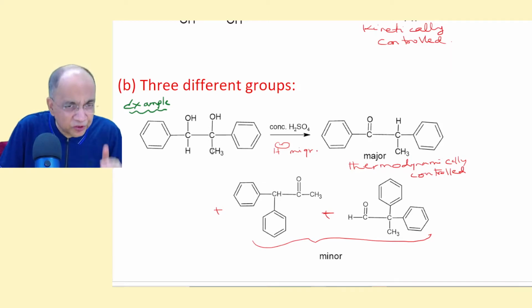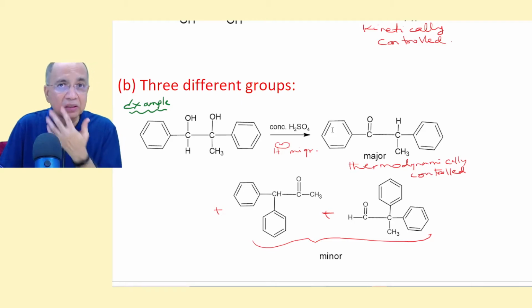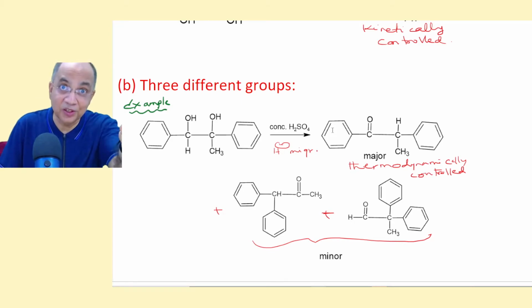Coming to the first step, where the carbocation is most stable, undoubtedly here. This is 3 degree, this is 2 degree. So the carbocation will be formed here. There is a benzylic 2 degree, right? Then between the two, since it is a harsher condition, the ketone product will be formed. Hydride ion transfer will come, and you get a conjugated ketone as the major product. The second step is thermodynamically controlled, but the first step is kinetically controlled.